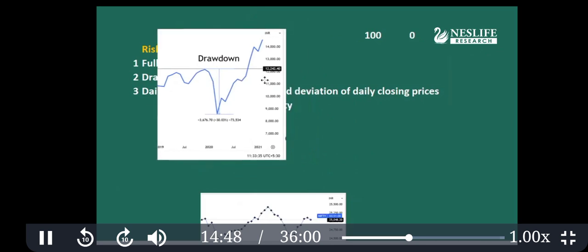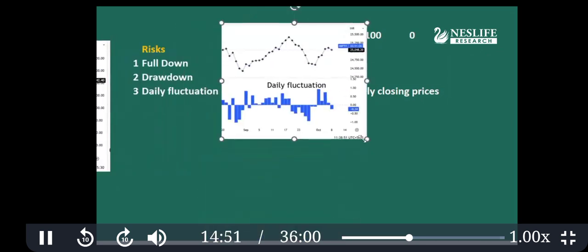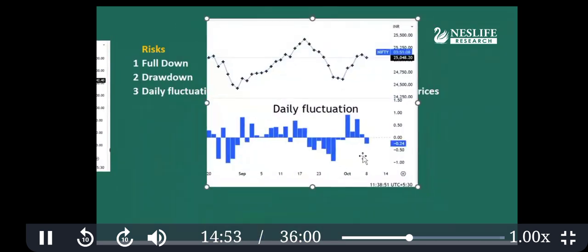Okay, but day to day, what mutual fund managers talk about as risk is this: day to day fluctuation. Actually, this is not relevant to retail investors, because in mutual funds you are not interested in day to day, 1% up, 1% down. So let's say this is the closing price of Nifty. Here it went down, down, down. These are the prices. Again one up, up, down, up, down. Similarly here, up, up, down.